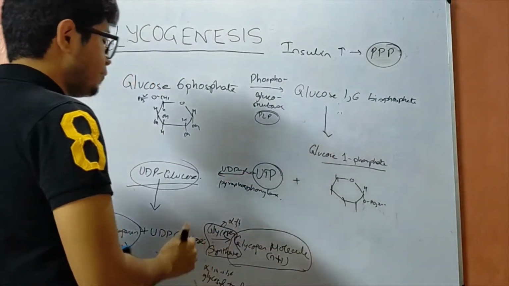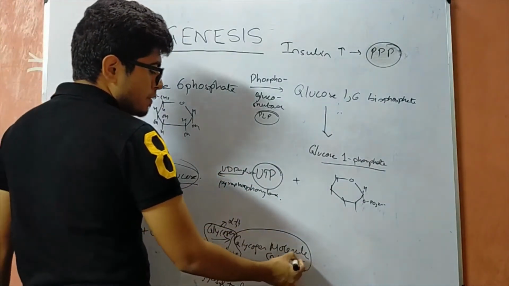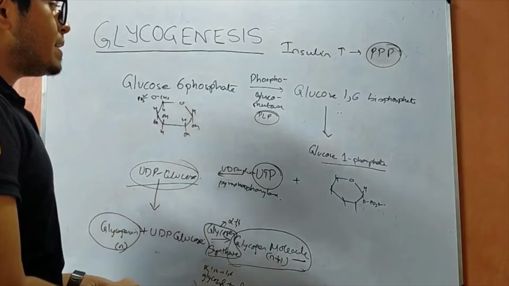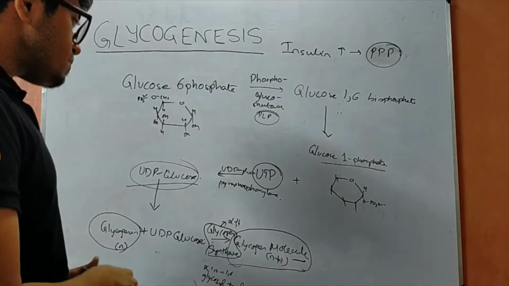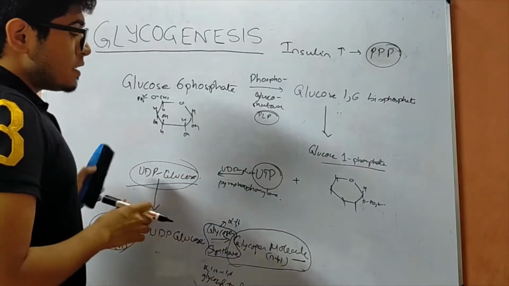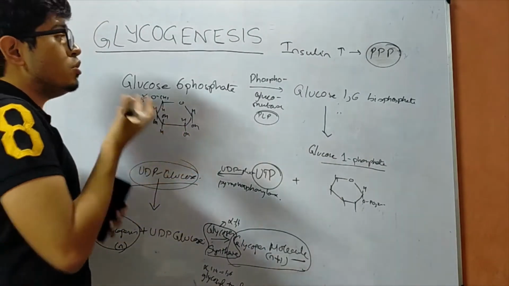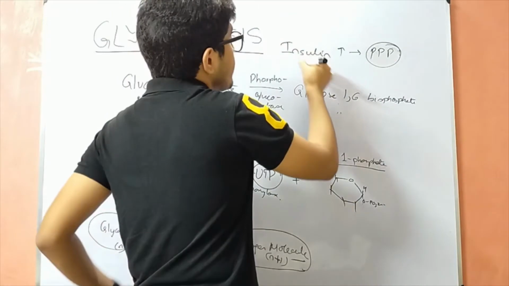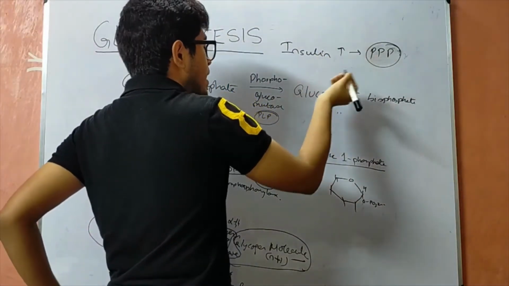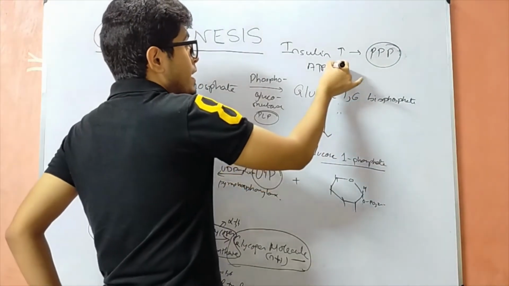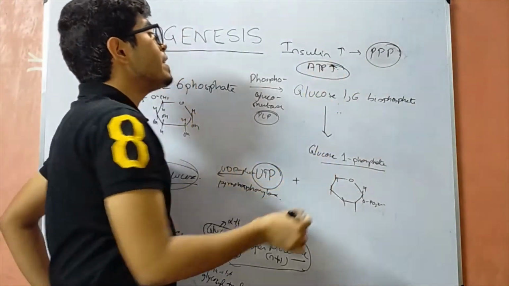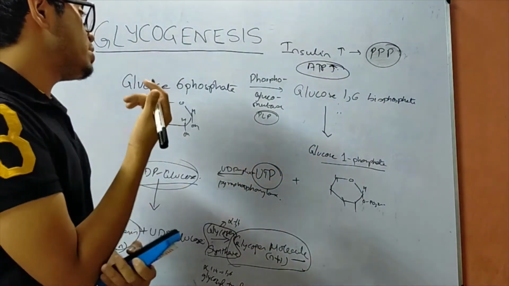So this active form will lead to the formation of this glycogen molecule, which is ultimately the end product of the glycogenesis process. Now, this is what we have, and we all know that for regulation purposes, it is stimulated by a high insulin level, which means the ATP concentration is high. So when ATP concentration is high in the diet, then only this step will be stimulated.